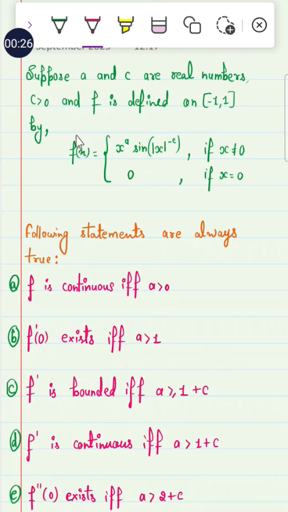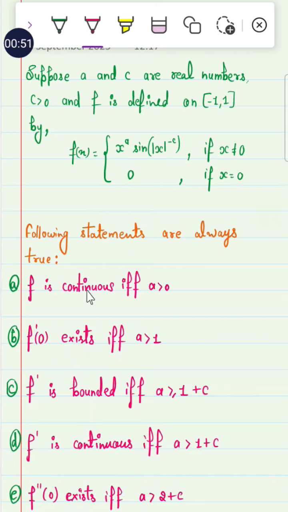Now, what is the function? This is a very nice function, and we know how to use it to introduce continuity, differentiability, and the existence of continuous differentiable functions. Now let us determine which of the following statements are always true.